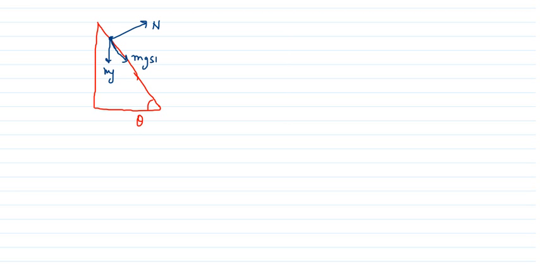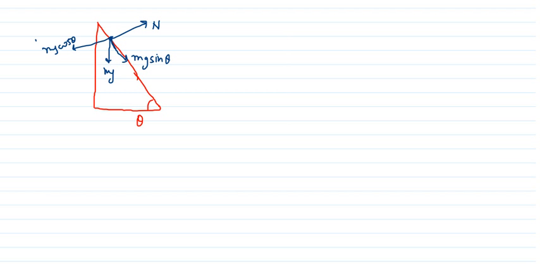Suppose we have an inclined plane and the angle of inclination is theta, and we have a mass here. mg will be in this direction, normal will be in this direction, and there will be two components of mg, that is mg sine theta and another mg cos theta.